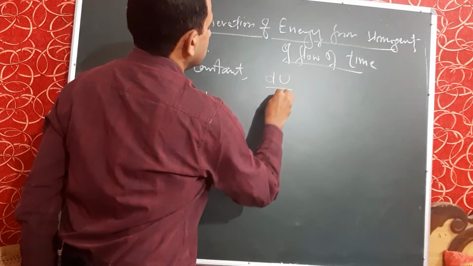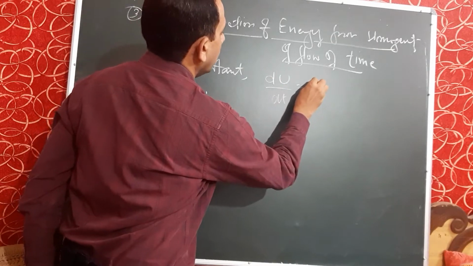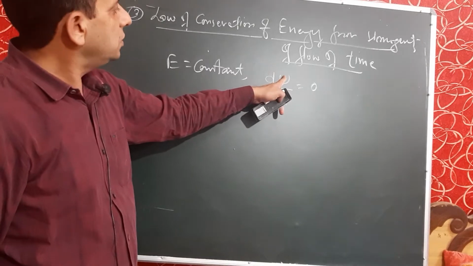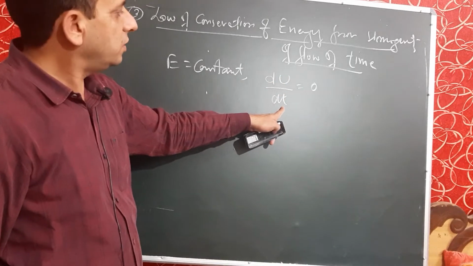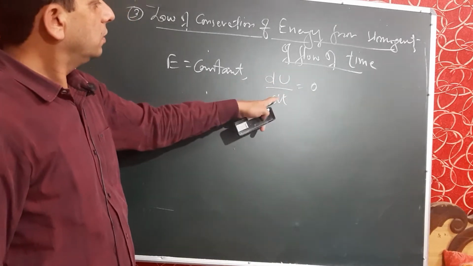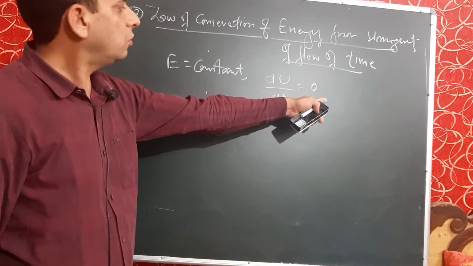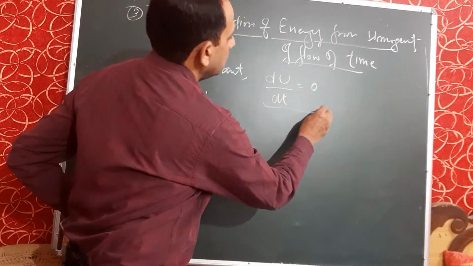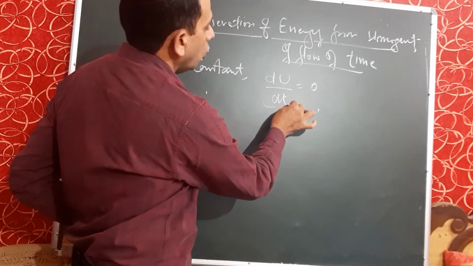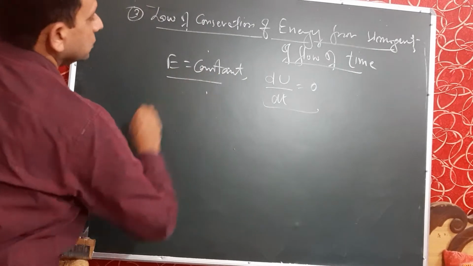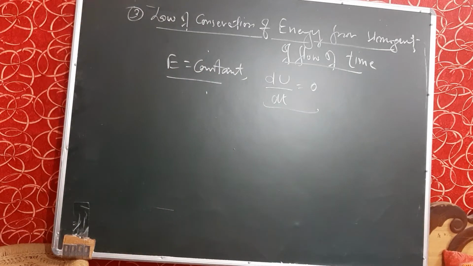So, we will use this formula here: energy is independent of time, it will not change with time, therefore it is constant. So, the derivative of a constant quantity is 0. This is basically the definition of homogeneity of flow of time. So, ultimately the second one is the condition and the first one is the answer which we have to prove.